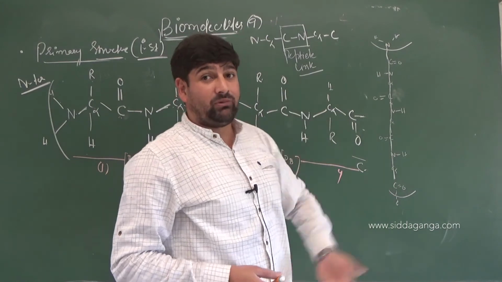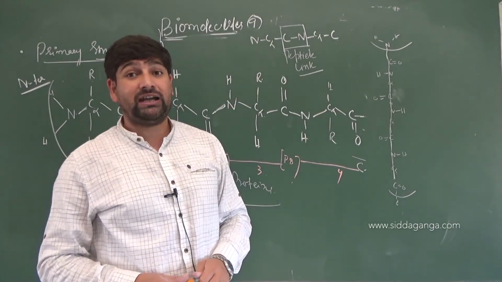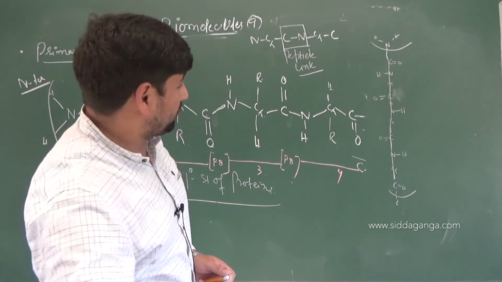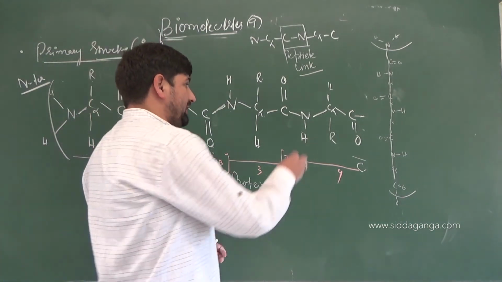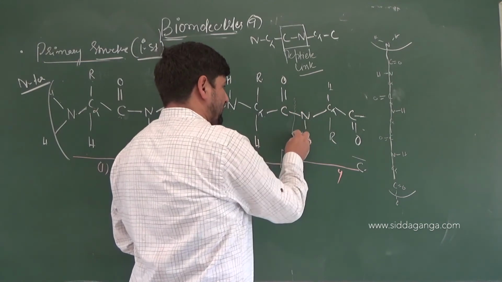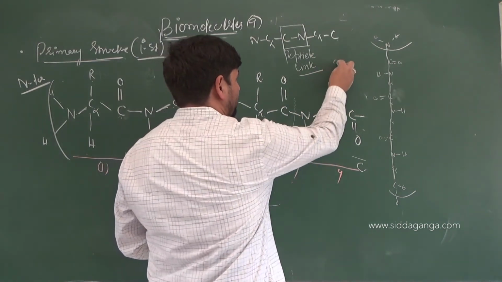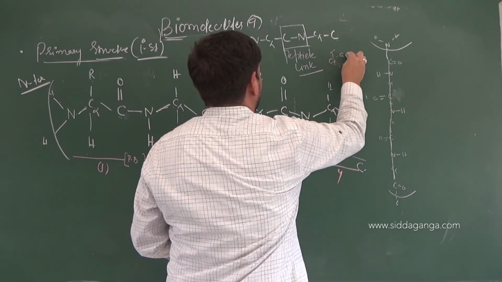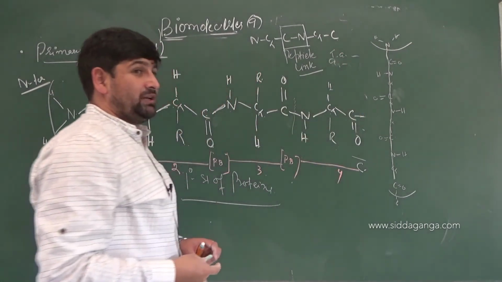So alpha amino acids are obtained when digestion of a protein occurs. If the protein gets digested, then it means the amide linkage will be broken, right? So as these are broken, you will always get what? C alpha, that is, alpha amino acids. You will get alpha amino acids, and you already know what is meant by alpha amino acids.